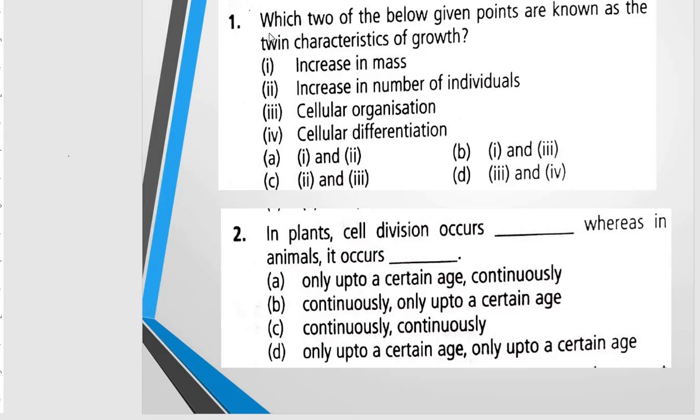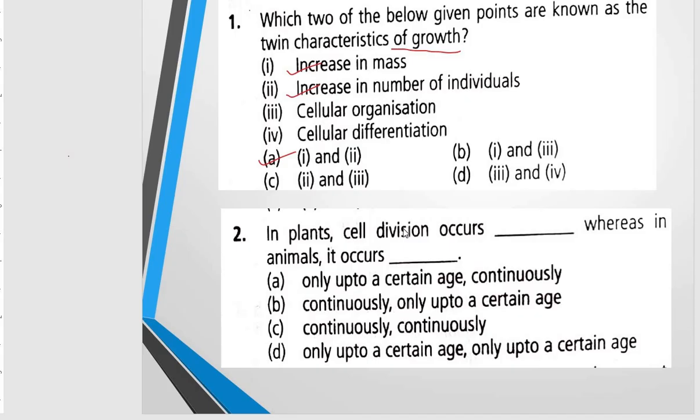First question is, which two of the below given points are known as the twin characteristics of growth? The options are increase in mass, increase in number of individuals, cellular organization, and cellular differentiation. Increase in mass and increase in number of individuals are the twin characteristics of growth. So the option will be A. Both the statements are correct.